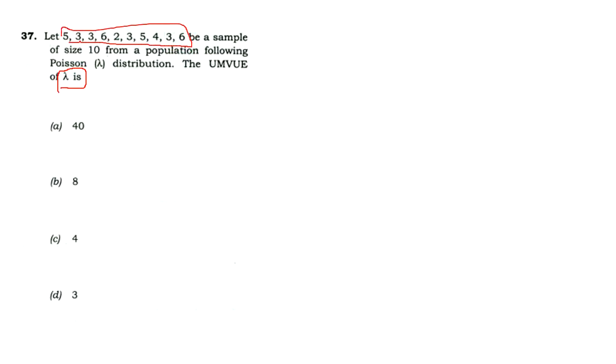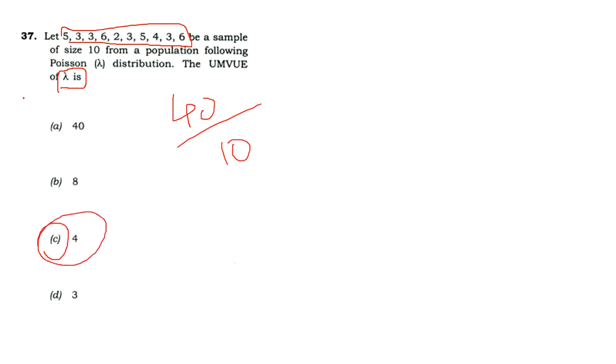5 plus 3 is 8. 8 plus 3 is 11. 11 plus 6 is 17. 17 plus 2 is 19. 19 plus 3 is 22. 22 plus 5 is 27. 27 plus 4 is 31. 31 plus 3 is 34. 34 plus 6 is 40. 40 divided by 10 gives 4, which is the UMVUE of lambda for the Poisson distribution.